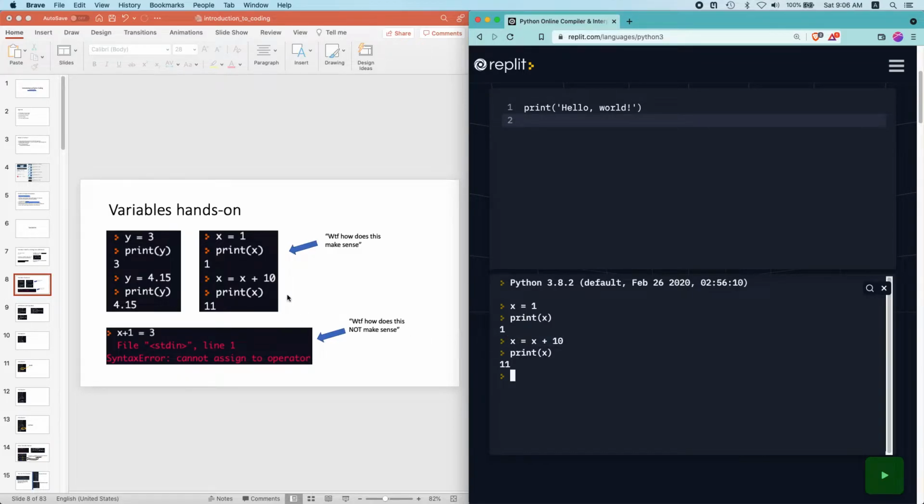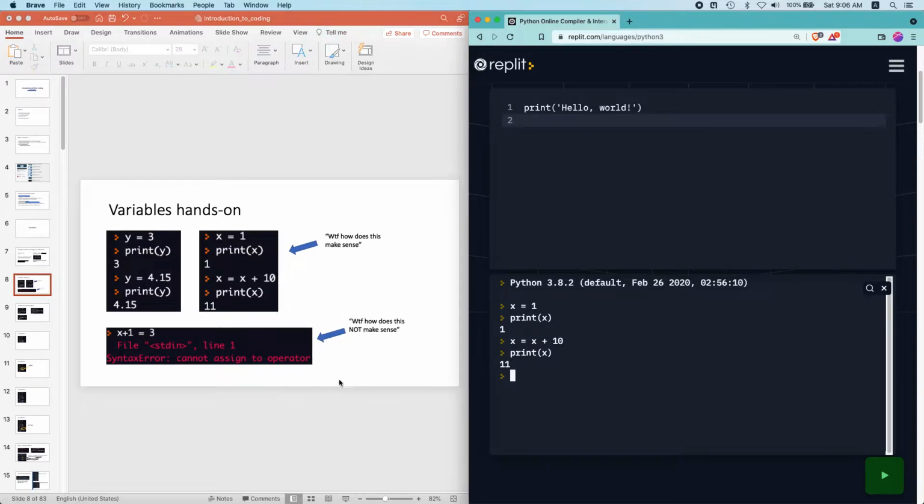So the lesson for this second picture over here is that the equal sign in coding is not an assertion of equality. The equal sign in coding is assigning a new value, which is the right hand side, to the variable, which is the left hand side.